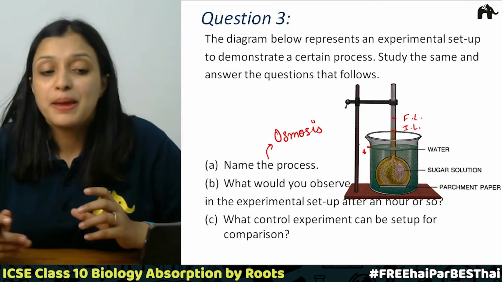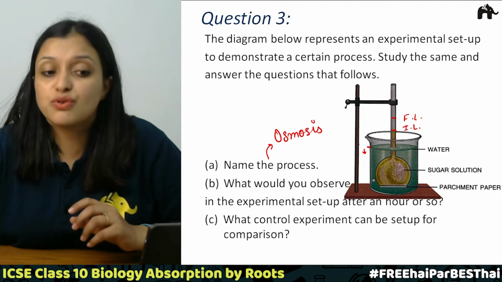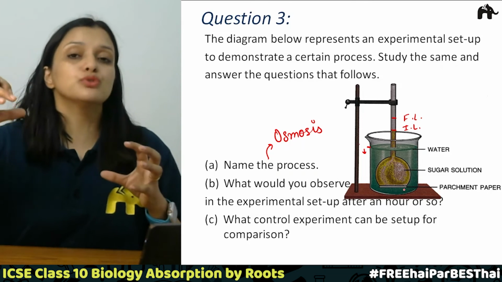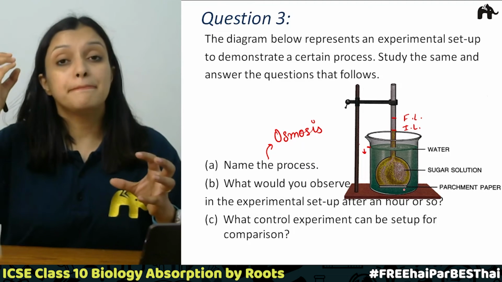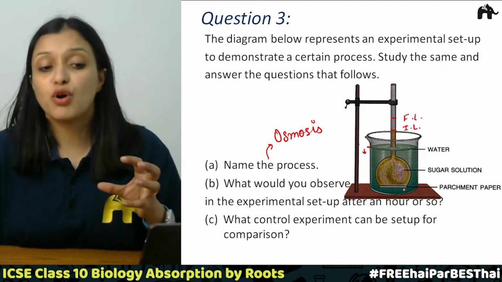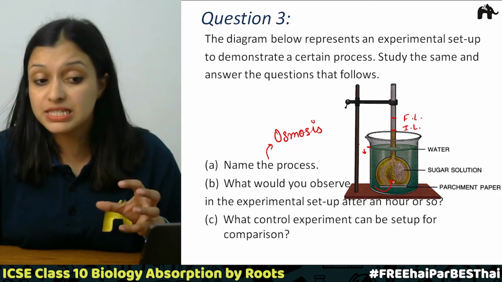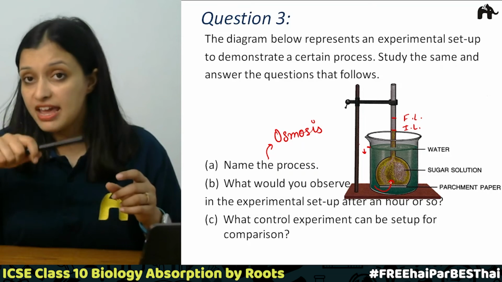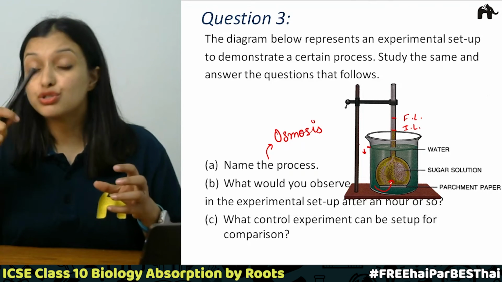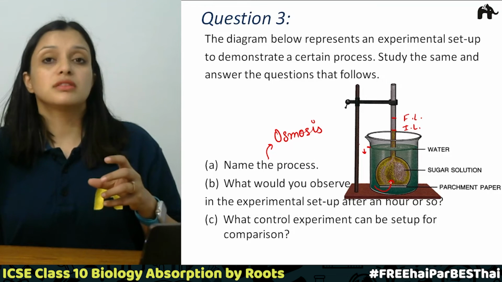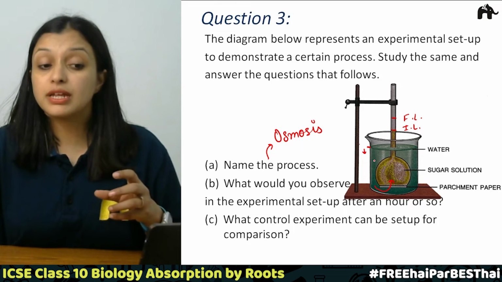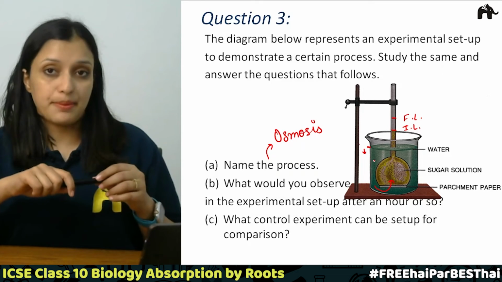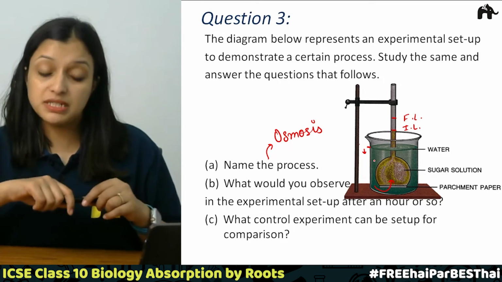Why did that happen? Because over here the concentration of water was more, and this parchment paper allowed water molecules to move through it, but not the bigger sugar molecules. So what happened? The water from the beaker moved inside the thistle funnel, and hence the level of the sugar solution rose in the thistle funnel, and the level of water in the beaker lowered, it became less, right? So this is what happened in this experiment.